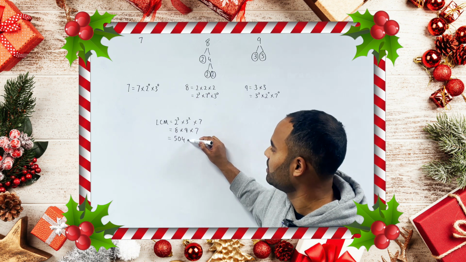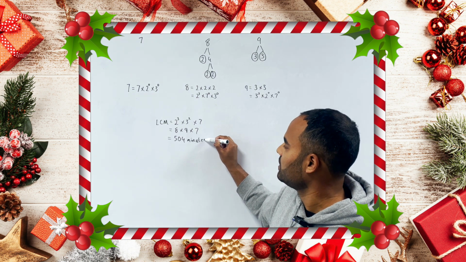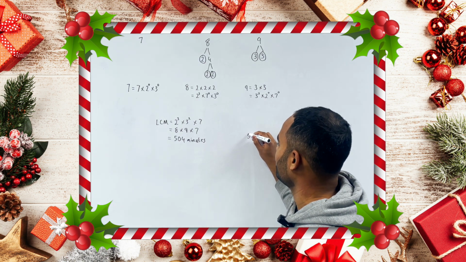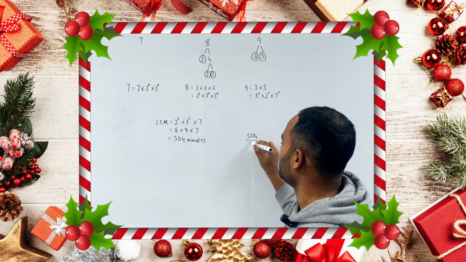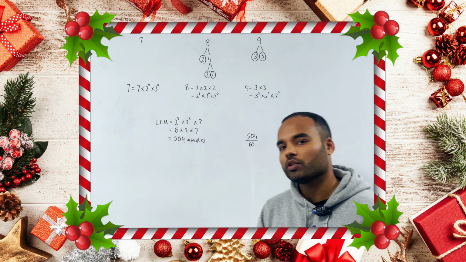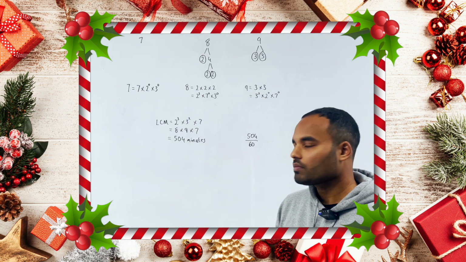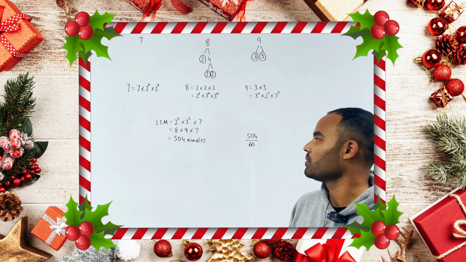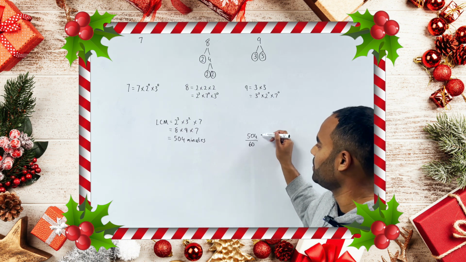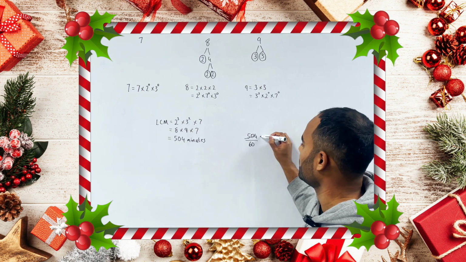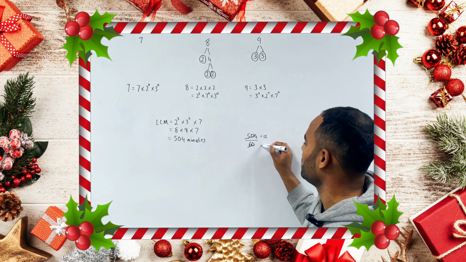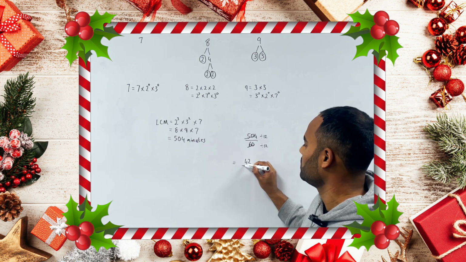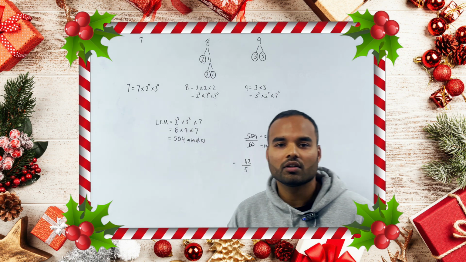Let's put my units in. Remember that there are 60 minutes in an hour, so I want to divide this by 60. So 504 divided by 60. I could just do some short division or long division, but always have a look and see if you can simplify your fraction first, to make your number smaller. I can divide both numbers by 12, so I end up with 42 all divided by 5.